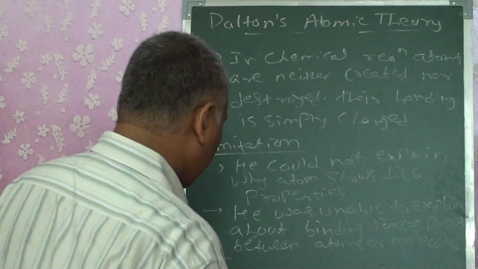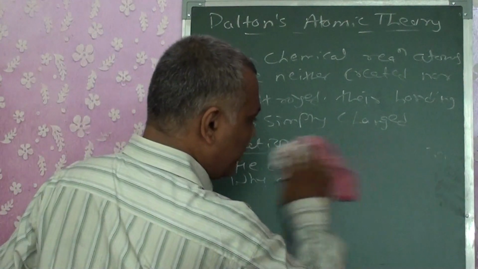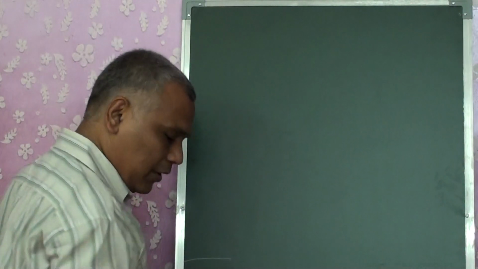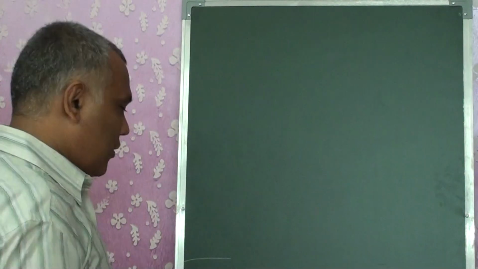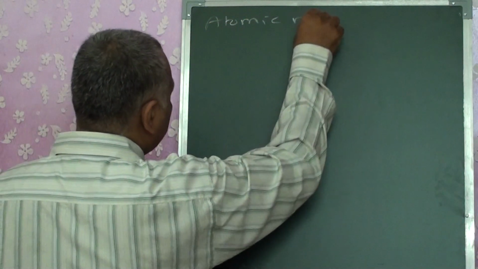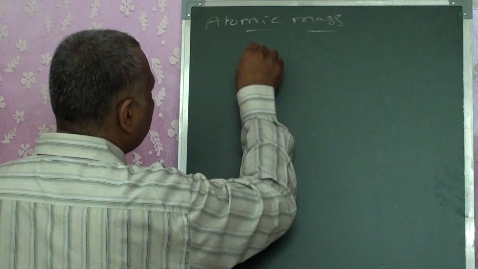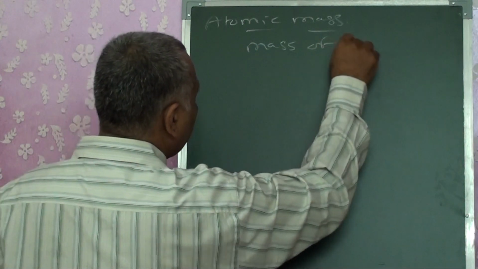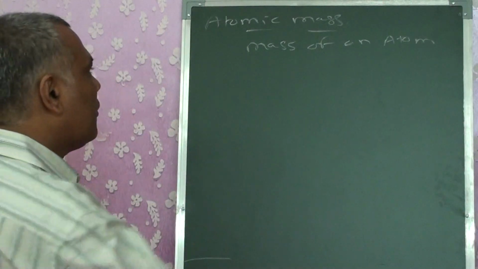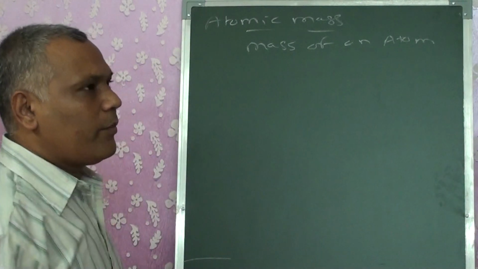Now the next topic is very simple. Many of the students would be knowing it, and many of the students would be having a problem with it. That is atomic mass and molecular mass. In the lower standard we have already studied it. Atomic mass is the mass of an atom, or we also term it as the atomic mass.